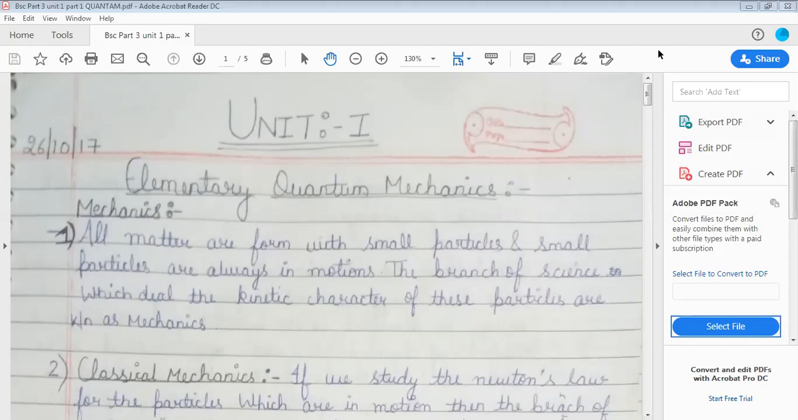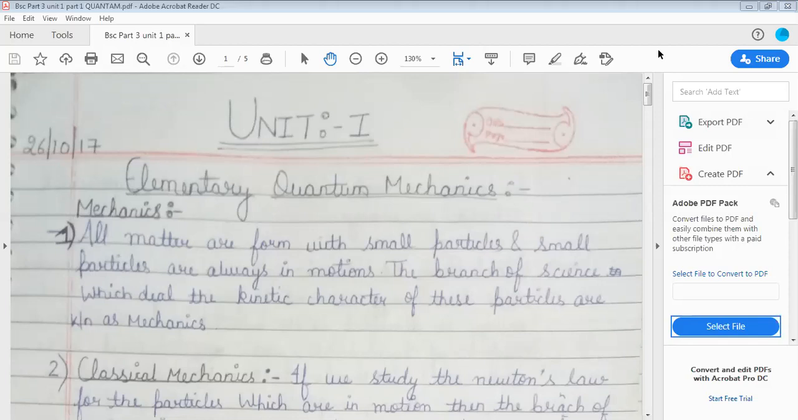Now, this is our first class, and here we will talk about unit first, Quantum Chemistry. So, let us start with the basics of quantum chemistry or quantum mechanics. Elementary quantum mechanics. What do we mean by mechanics?